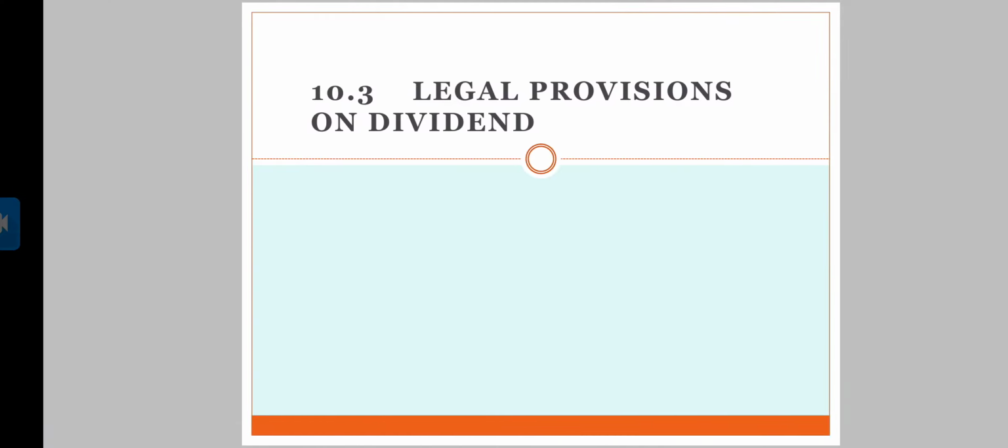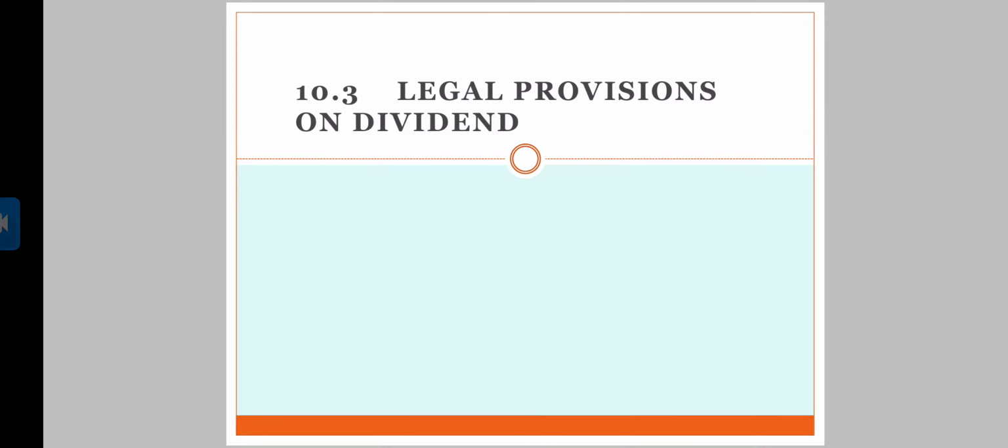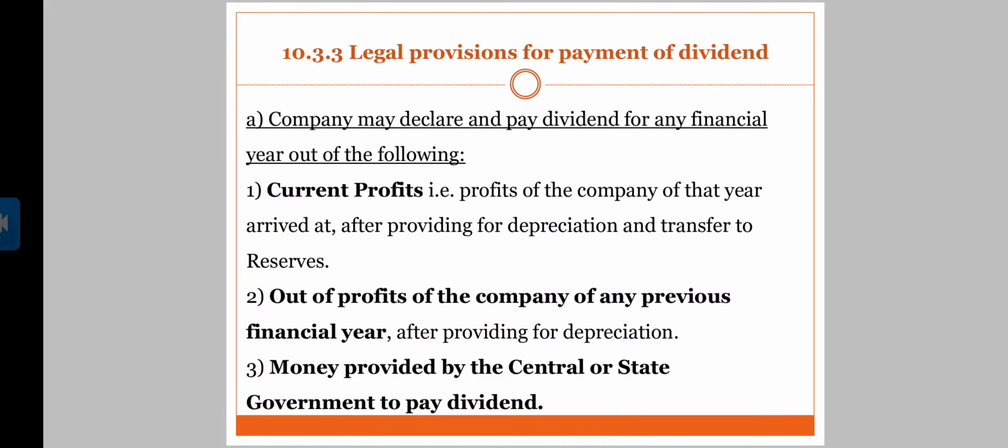Now, coming to the legal provisions on dividend. Now we are going to see what are the legal provisions, legal rules and regulations regarding source of dividend, then declaration of dividend, and then payment of dividend. Coming to the very first one, legal provisions for payment of dividend.